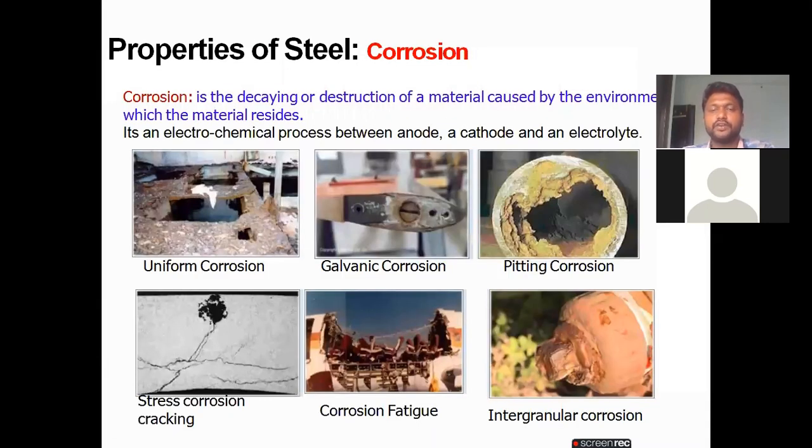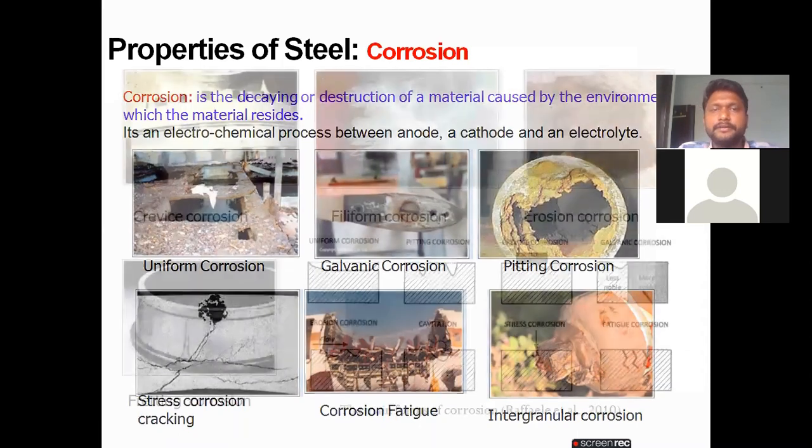This is how we will get corrosion. It looks like uniform corrosion, galvanic corrosion, pitting corrosion, stress corrosion, corrosion fatigue. Actually, this portion they didn't ask in the examination, but as a teacher, this is an advanced subject and very, very few experts are there in this subject. That's why I'm explaining clearly.